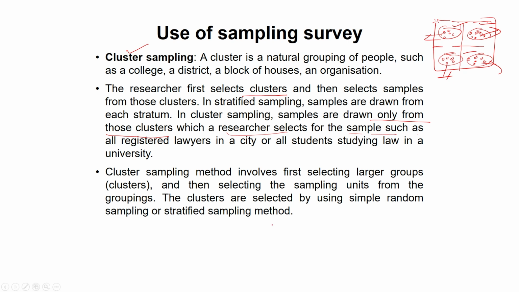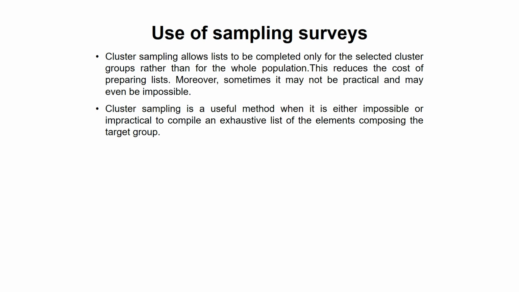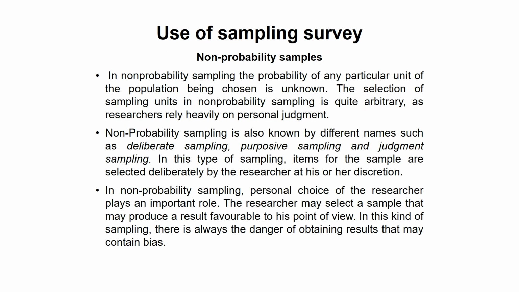So this method involves first selecting the large groups, these are the clusters, and then selecting the sampling unit. Now from this cluster, the sampling unit is selected from the grouping. So the clusters are selected by using simple random sampling or maybe stratified sampling. In this diagram, I used simple random sampling. So cluster sampling allows the list to be completed only for the selected clusters, groups, rather than for the whole population. Now let us see what is non-probability sampling.